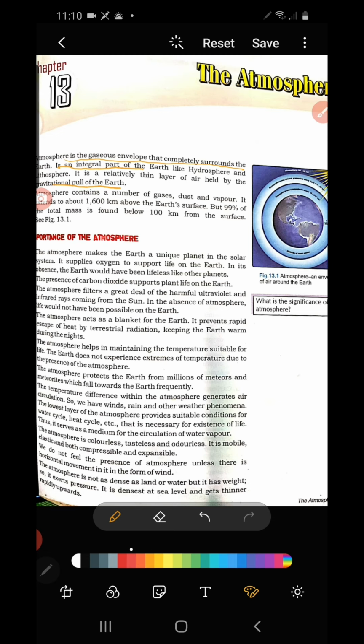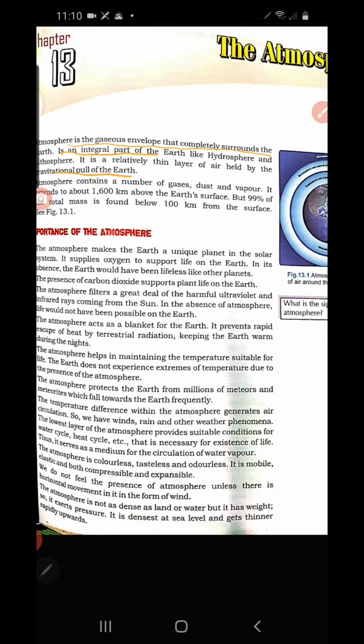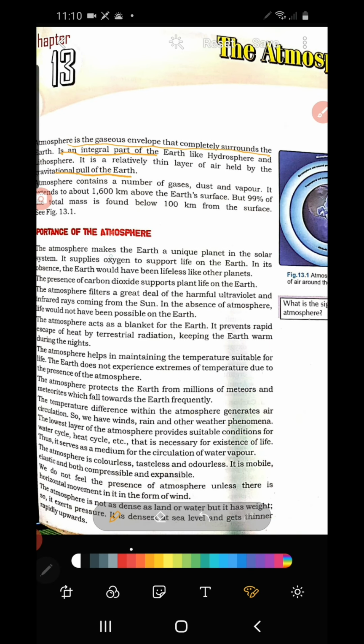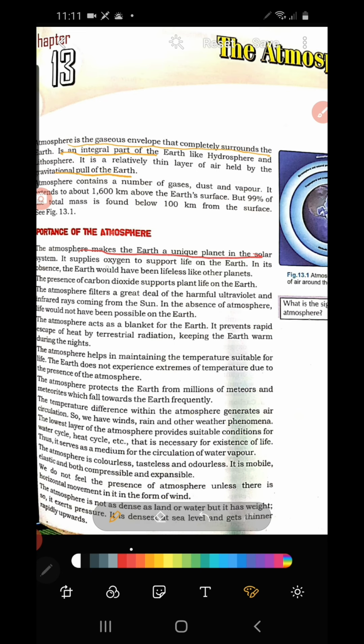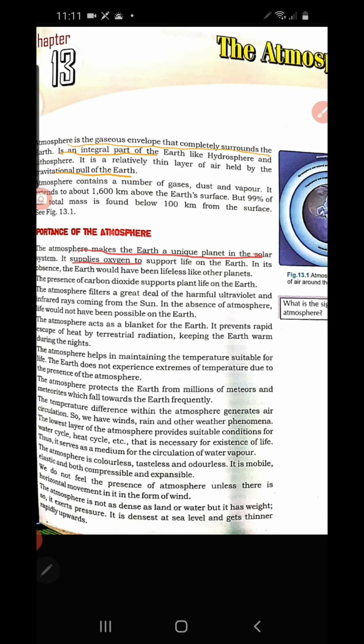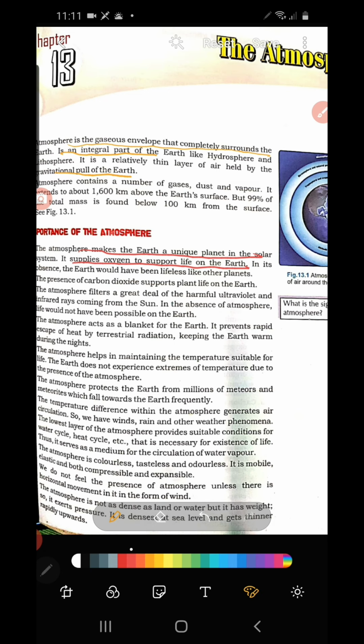So now let us look into detail about the importance of atmosphere. The first important thing is that the atmosphere makes the earth a unique planet. How does the atmosphere make the earth a unique planet? Because it supplies oxygen to support life. You all know the importance of oxygen. All living beings, including plants, animals, human beings, all use oxygen for respiration. For respiratory purposes we all need oxygen.